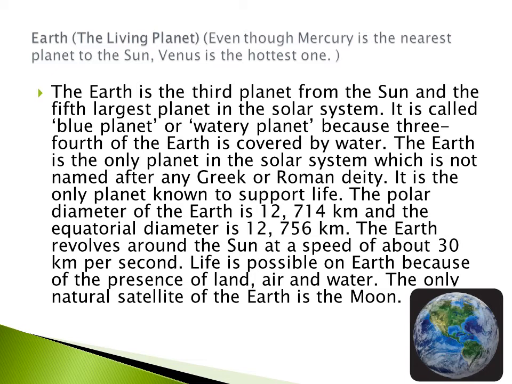The polar diameter of the Earth is 12,714 km and the equatorial diameter is 12,756 km. The Earth revolves around the Sun at a speed of about 30 km per second. Life is possible on Earth because of the presence of land, air and water. The only natural satellite of the Earth is the Moon.